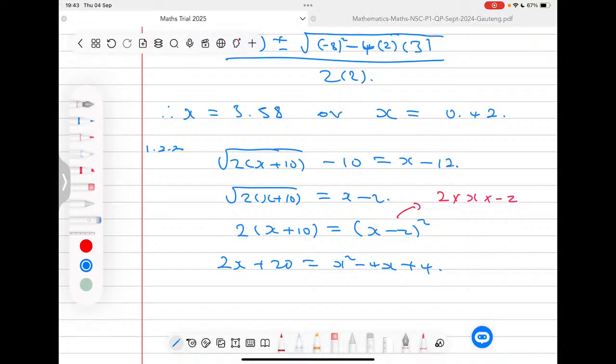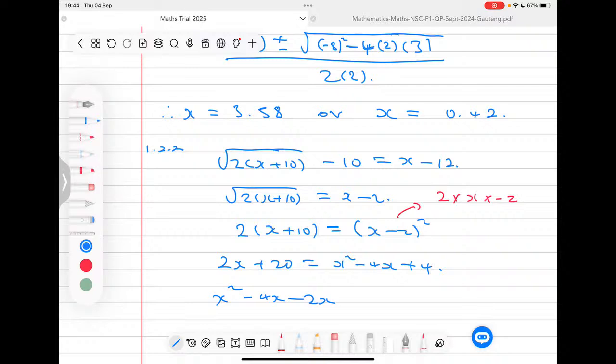Because here now we are going to group the like terms, meaning I'm going to put all the terms on one side so that I have the standard form of a quadratic equation, because I can see here that I have a square and I also have variables that just have the coefficient of x. Now, what does this mean? This means that I'm going to keep my x squared the way it is, and I'm going to have my negative 4x the way it is, and then I'm going to take this 2x to this side. So that means it will be a negative 2x when it goes to the other side.